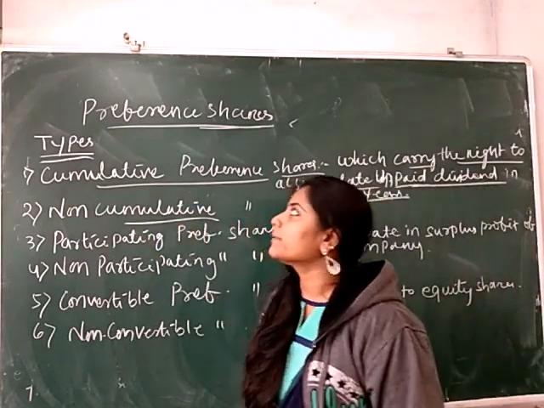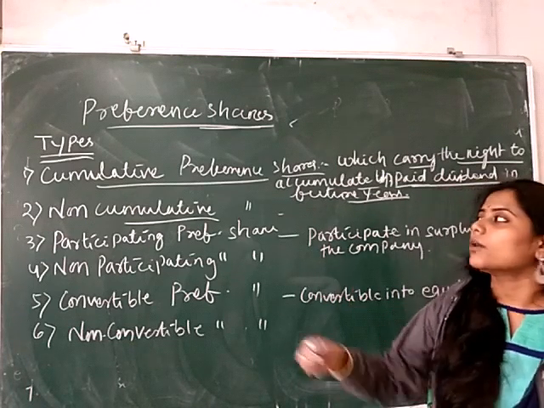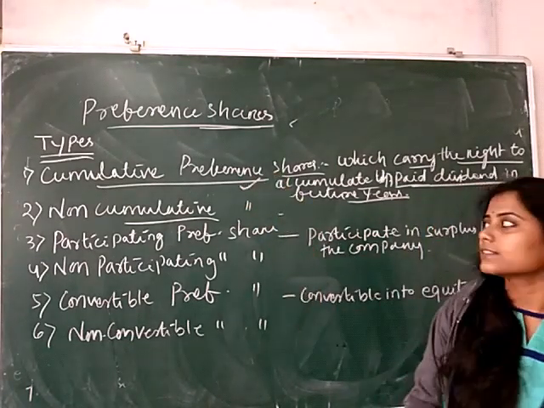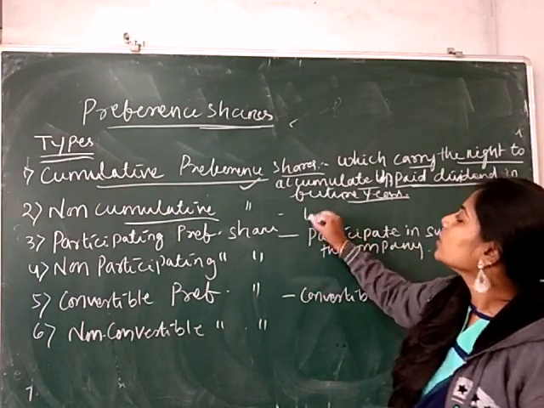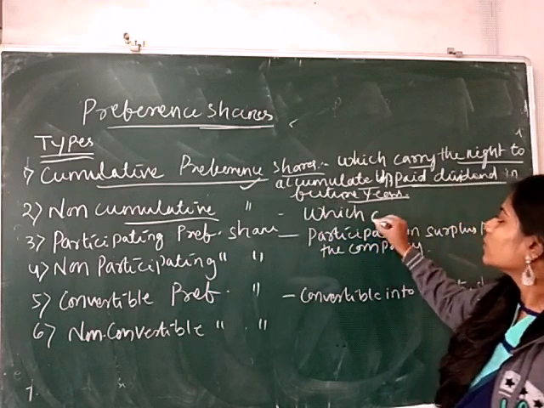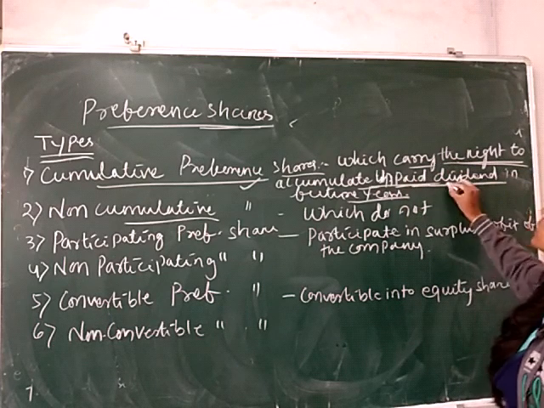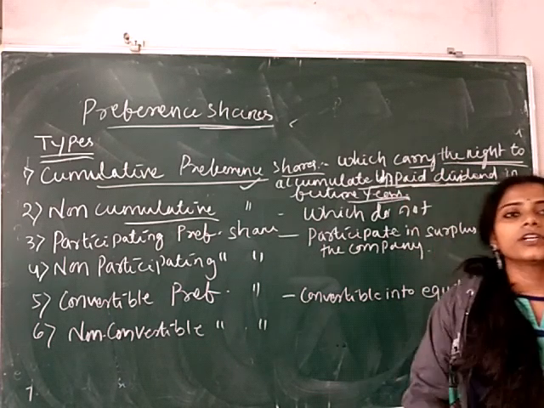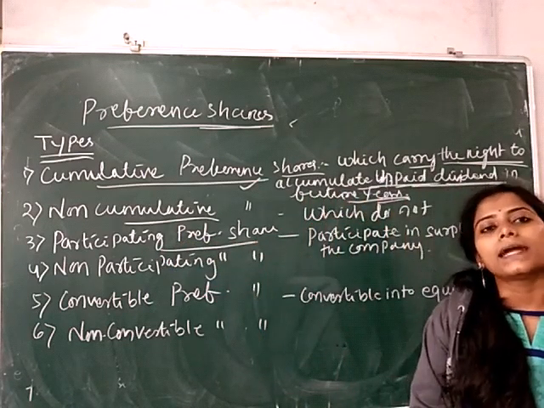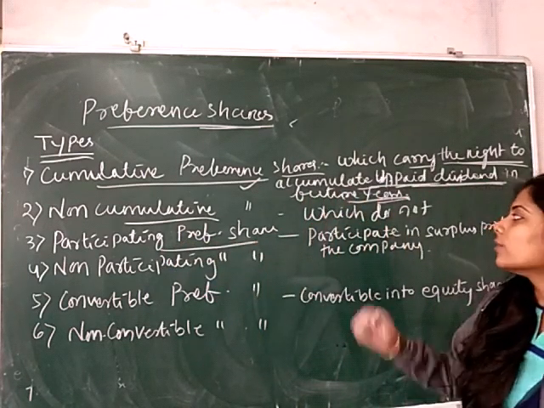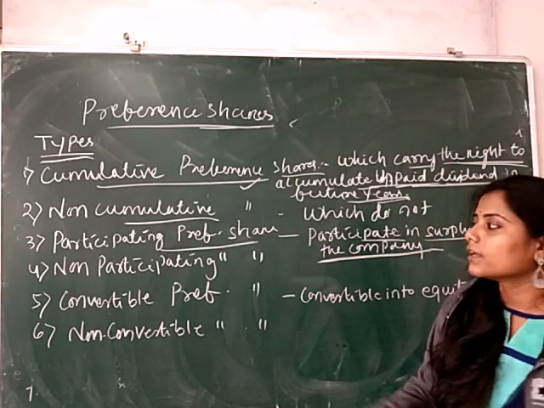Next is non-cumulative preference shares. Non-cumulative preference shares are basically the opposite of the cumulative preference shares. That means non-cumulative preference shares are those shares which do not have the right to accumulate the unpaid dividend in the future years. Next is participating preference shares. Participating preference shares are those shares which participate in the surplus profit of the company.